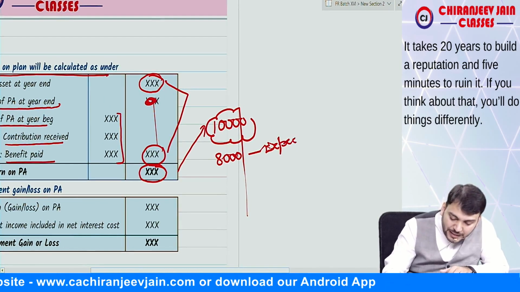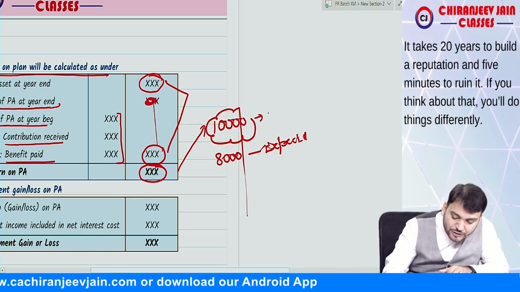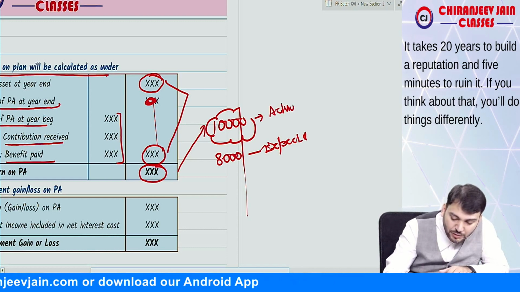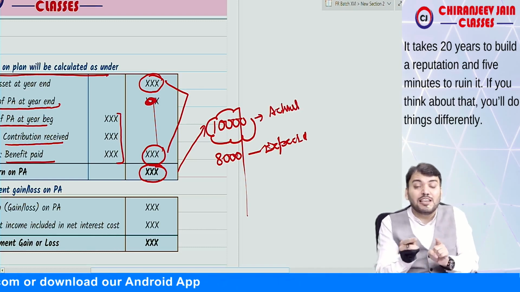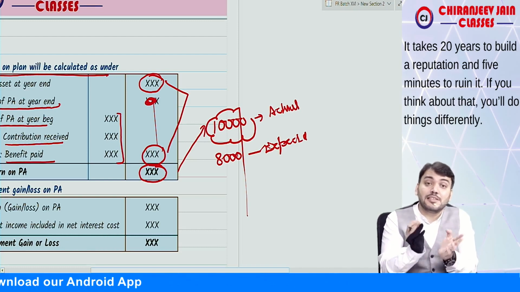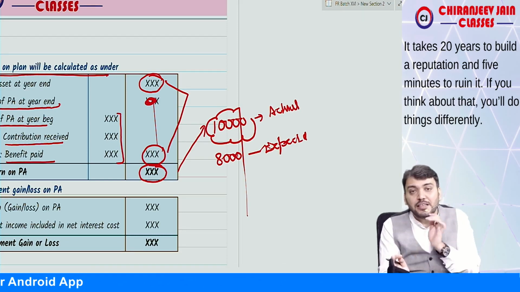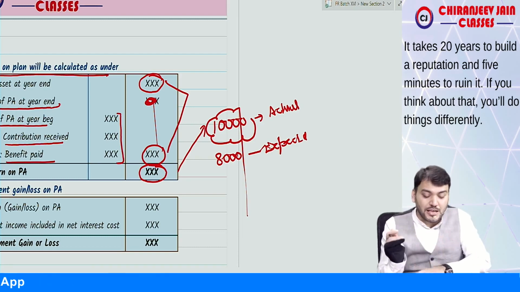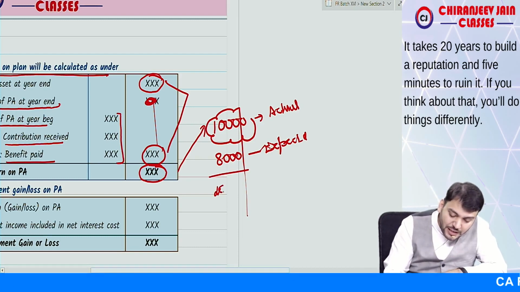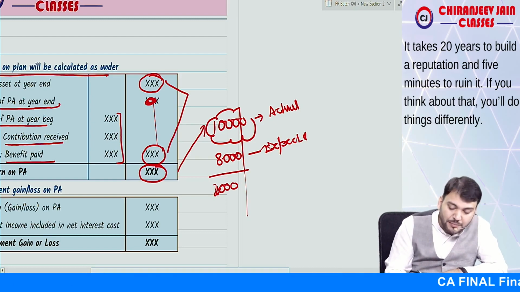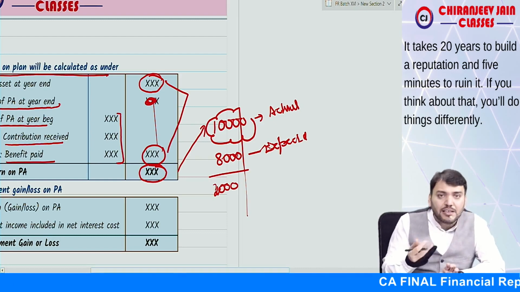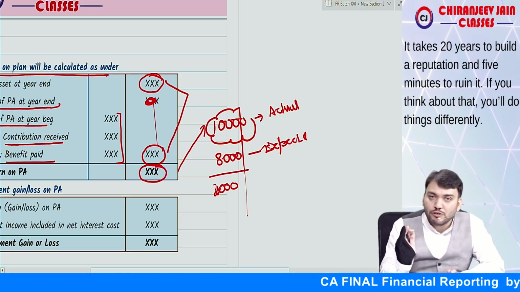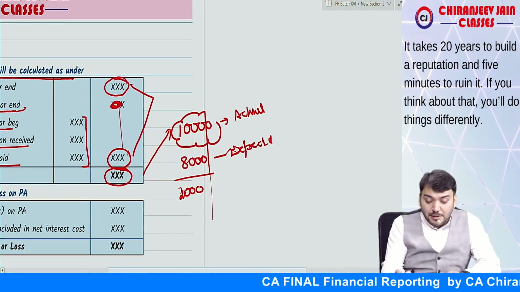This was expected, and this is the actual. Can I say actual is more than expected? So this becomes a gain. This gain should be recognized separately and will be transferred to OCI. This difference is also known as remeasurement gain, or you can say actuarial gain, which will be transferred to OCI. It can be reversed also.